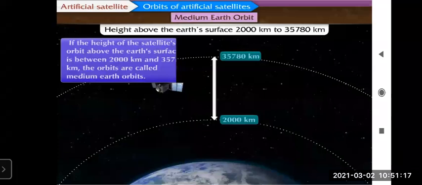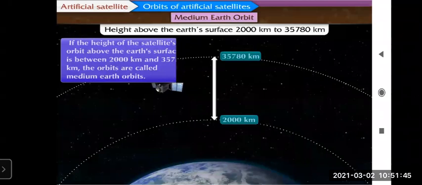If the height of the satellite orbit above the Earth's surface is between 2000 kilometer and 35,780 kilometer, the orbits are called medium Earth orbits. So this is the definition. If the height of the satellite orbits above the Earth's surface is in between 2000 kilometer and 35,780 kilometer, then the orbits are called medium Earth orbits.